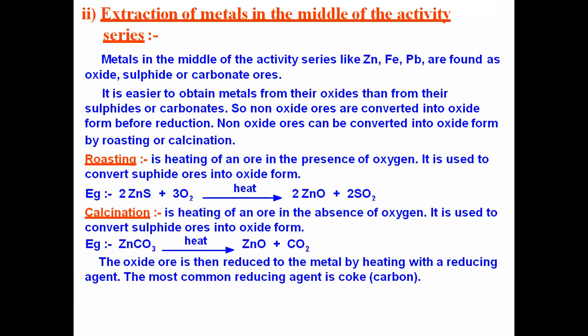Reducing agent means the one which helps in reduction, that is removal of oxygen. So the most common reducing agent used for these ores is coke. Coke means it is carbon. So carbon will be the main reducing agent. So for zinc oxide, you can see the reaction. The zinc oxide which is obtained in both the steps is then heated in the presence of carbon. This carbon takes up the oxygen from the zinc oxide and becomes carbon monoxide, and the metallic zinc becomes free. Okay, so this can be done by using a reducing agent.